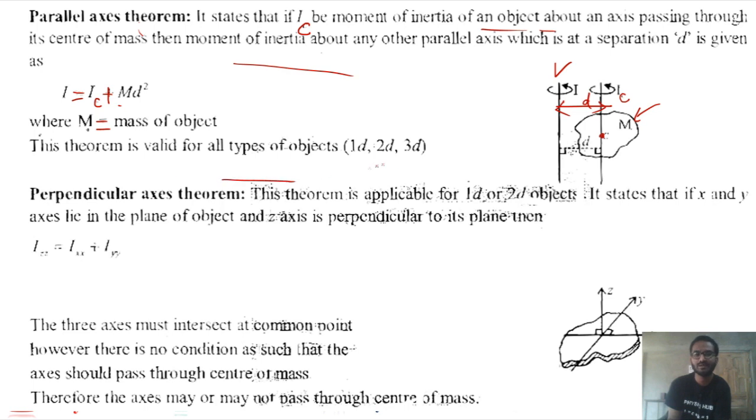This theorem is valid for all types of objects, 1D, 2D and 3D. Perpendicular axis theorem, this theorem is applicable for 1D or 2D objects.